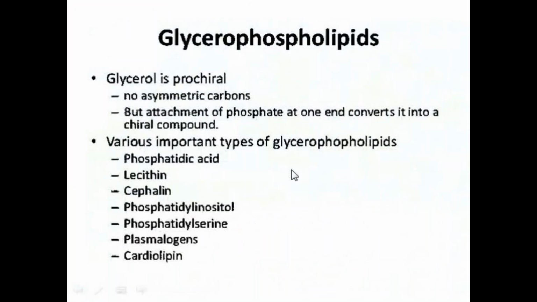Based on that, the glycerophospholipids are mainly phosphatidic acid, lecithin, cephalin, phosphatidylinositol, phosphatidylserine, plasmalogens, and cardiolipins. These are the types of glycerophospholipids because they contain glycerol as the alcohol and a phosphoric acid residue.